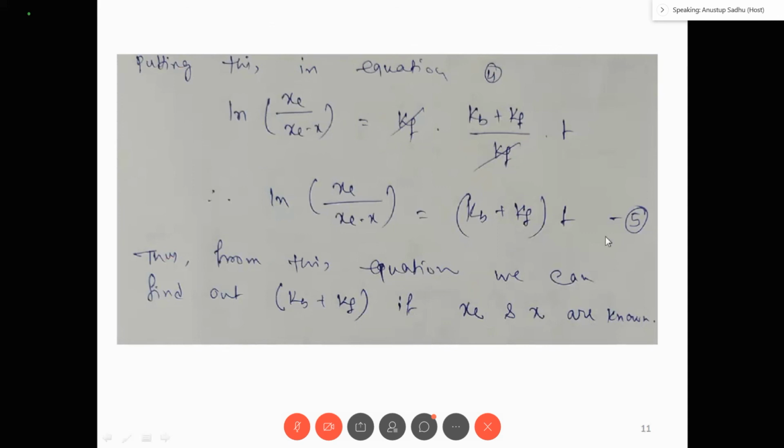So we got three equations: one has Kb, one has Kf, and one has Kb plus Kf. But see, this last equation has no a term. So suppose you don't know the a term, that is, the initial concentration. Then also you can determine the rate of the reaction by applying this equation, right? So from this equation we can find out Kb, Kf, and so on.